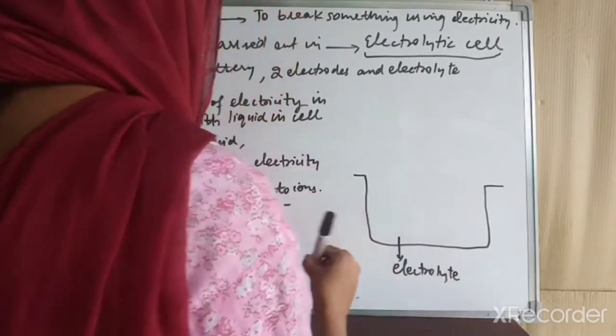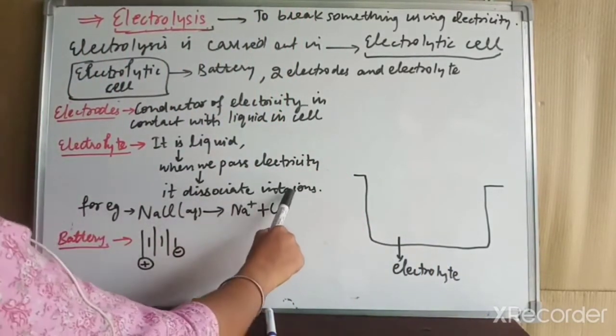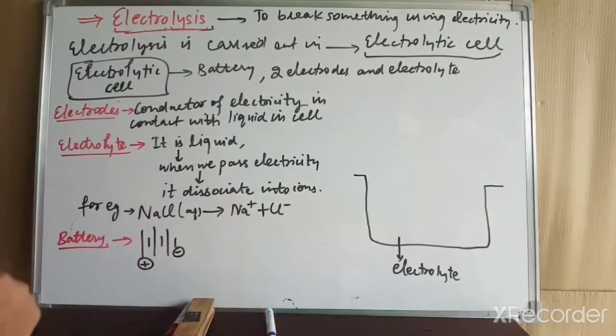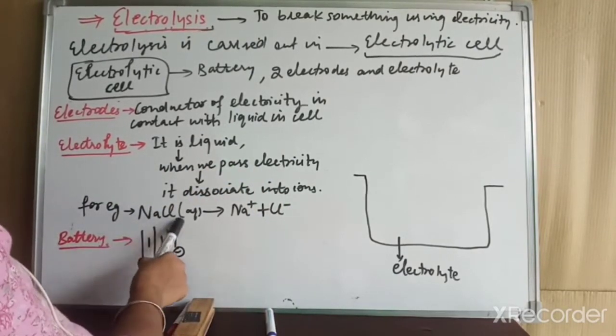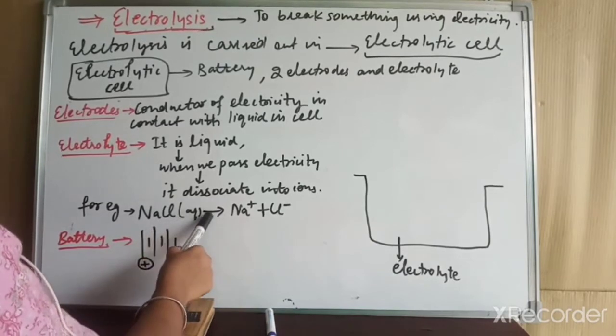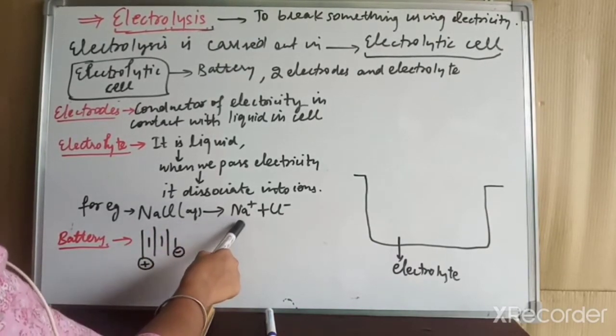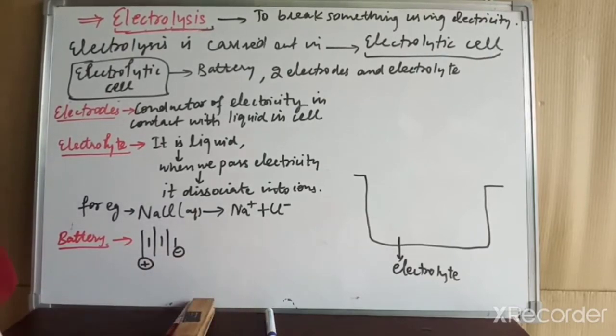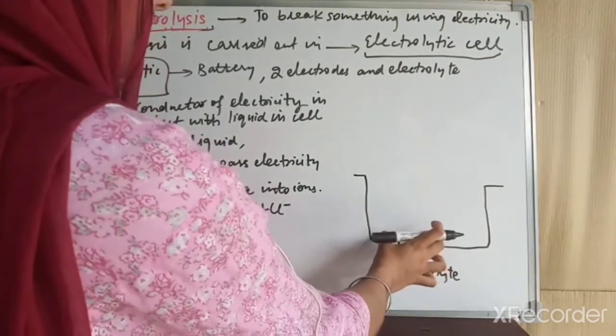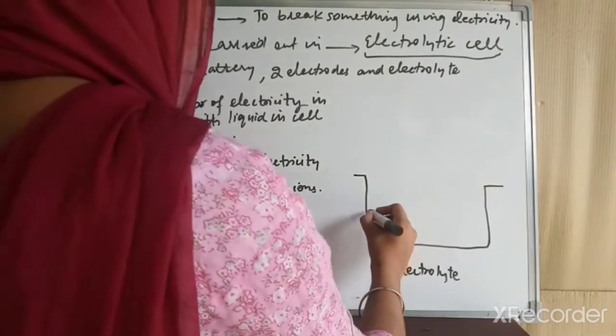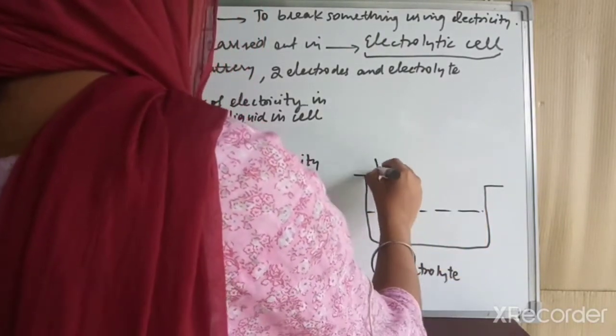Electrolyte is the liquid which dissociates into ions when we pass electricity. For example, we have a NaCl electrolyte. When we pass electricity through this electrolyte, it decomposes into Na positive and Cl negative ions. So in this container, firstly we will add some electrolyte. Then in this electrolyte we will dip two electrodes.